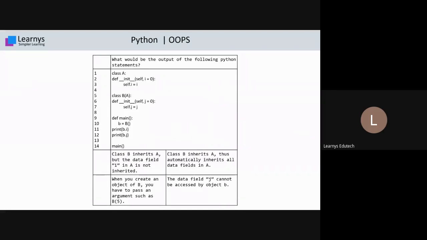Yes, beta. Anyone need explanation for this? Please respond in between. Meanwhile, sir will be explaining. Anyone need explanation? Kindly type in the chat. So what is the answer? According to them, what is the answer? Sir, A. All are giving answer as A. So let's see the answer and then we'll proceed further.